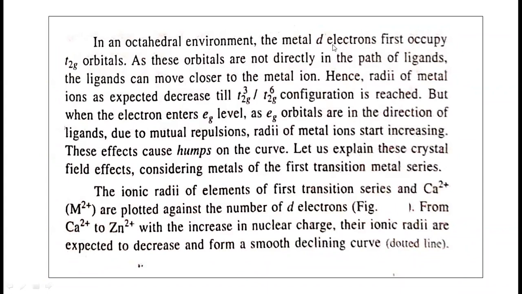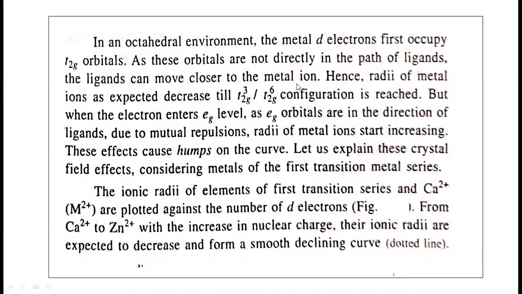In octahedral complexes, the metal d electrons first occupy the t2g orbitals. We know that t2g orbitals are not in the direction of the ligands. T2g orbitals means dxy, dyz and dxz orbitals. They are not coming in the direction of the ligands. As these orbitals are not directly in the path of the ligands, the ligands can move closer to the metal ion.